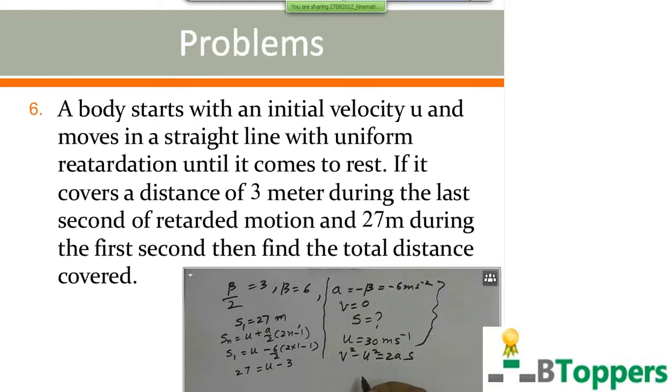If you want to copy down the problem, you can take a pause and copy down the problem and complete the calculation part yourself. Now itself you can take a pause and try the problem. Substitute v equal to 0, u equal to 30 meters per second, a equal to minus 6 meters per second square. Copy down and complete the calculation. I will be showing the answer on the screen. Answer is 75 meters. You're supposed to get the answer as 75 meters.